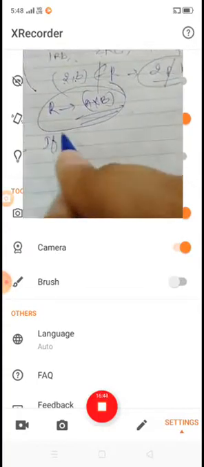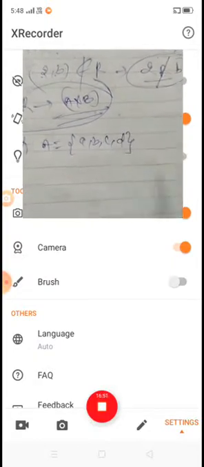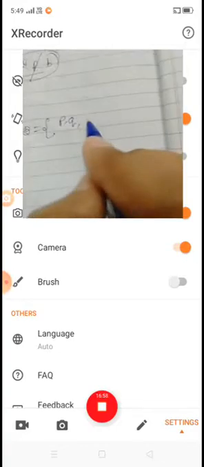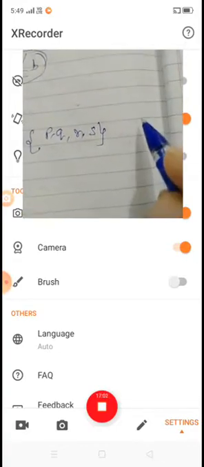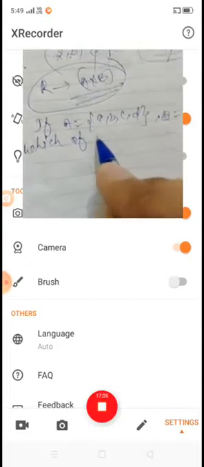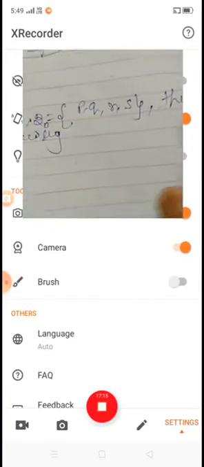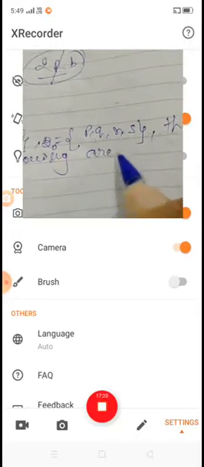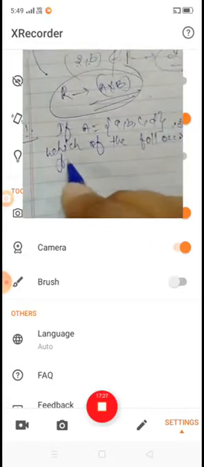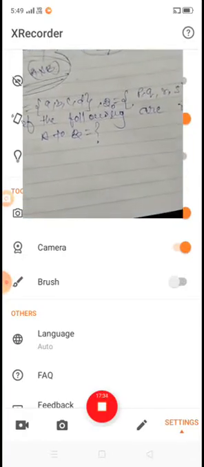If a set A is equal to {a, b, c, d}, and set B is equal to {p, q, r, s}, then which of the following are relations from A to B? Give reasons for your answer.